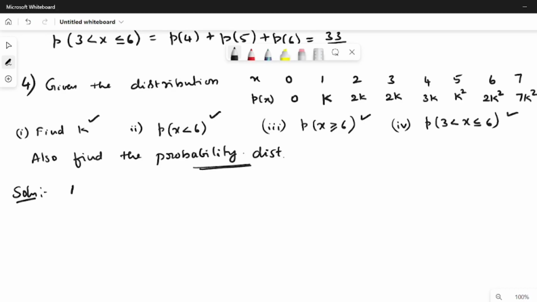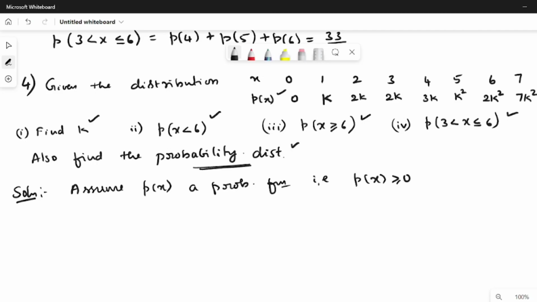So to find the probability distribution, we must assume p(x) is a probability function, that is, it has to satisfy two conditions.